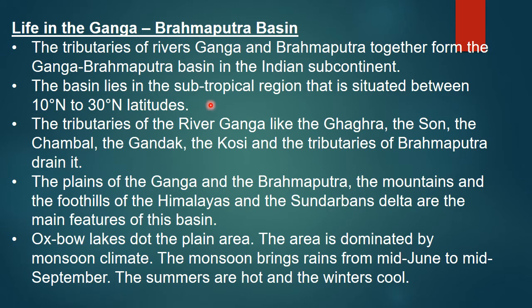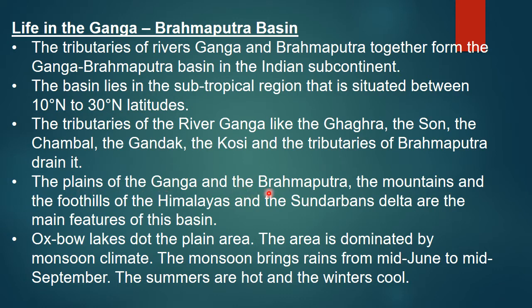The basin lies in the subtropical region, situated between 10 degrees north and 30 degrees north latitude. So this place is in the subtropical region. The tributaries of the river Ganga, like the Ghaghara, the Son, the Chambal, the Gandak, the Kosi, and the tributaries of Brahmaputra drain it. Similarly, the tributaries of Brahmaputra also drain there.